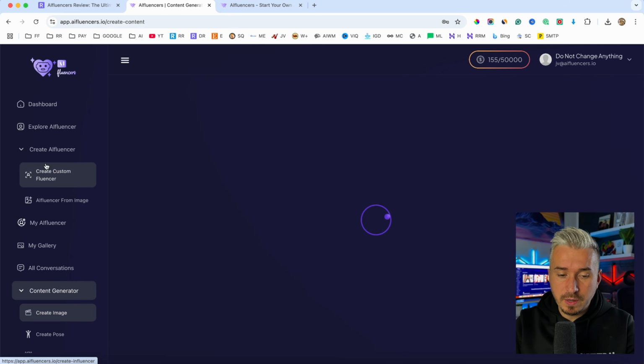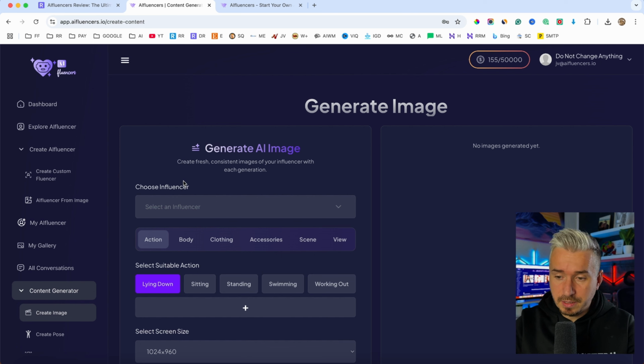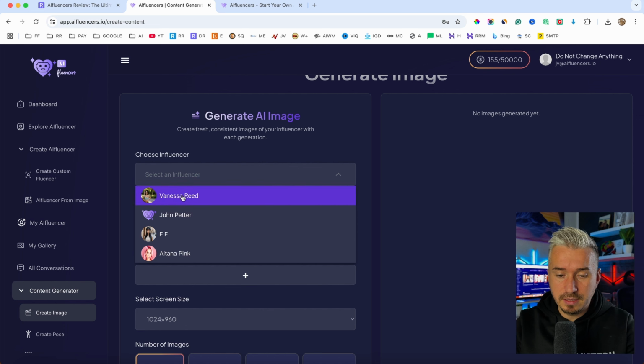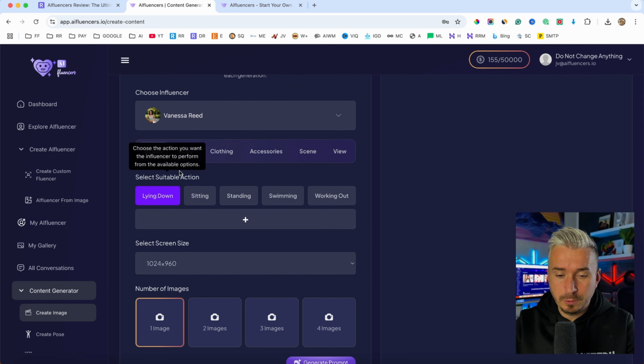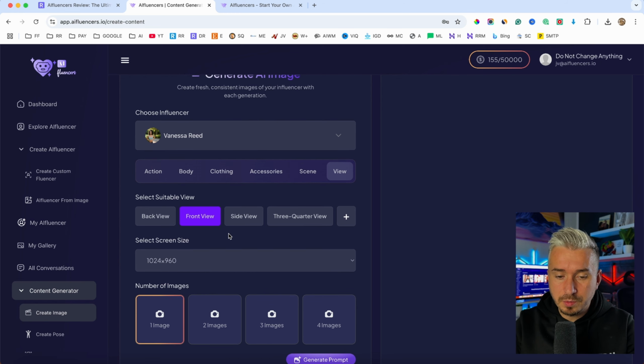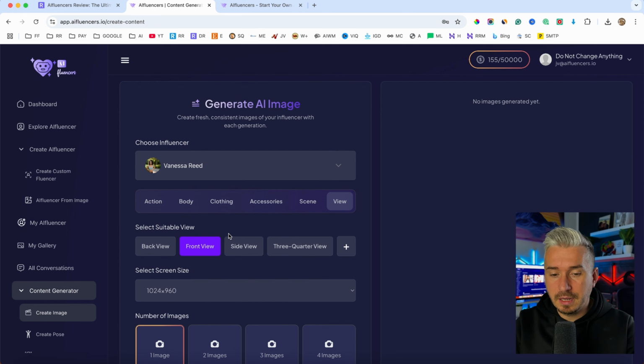Now I will just go and create an image because I want to create some images and show you how consistent the character creation is. So I will just select the influencer, and we have some options in here. We have body, clothing, accessories, scene. And if you click on view, you have back view, front view, side view, a 3/4 view. So these are options to make your images stand out.